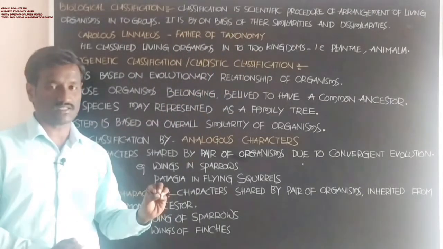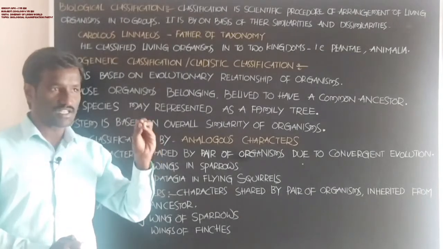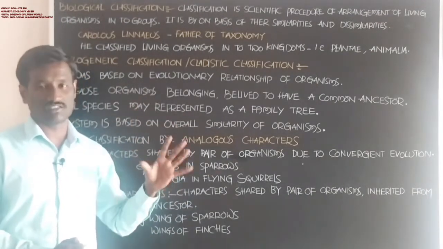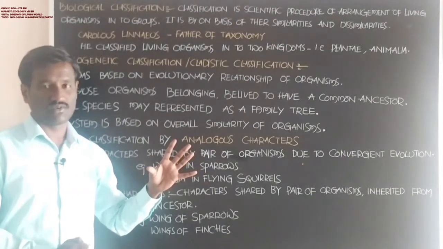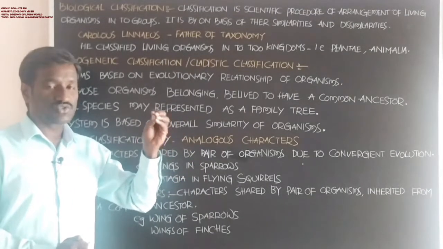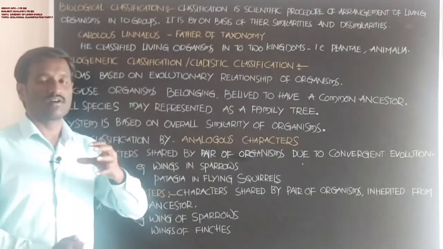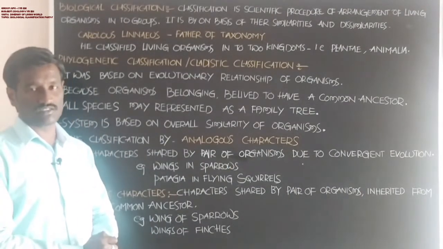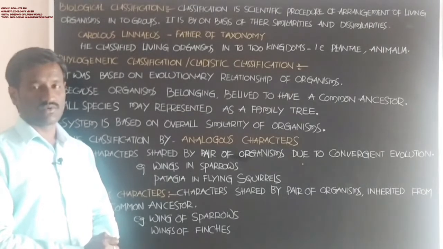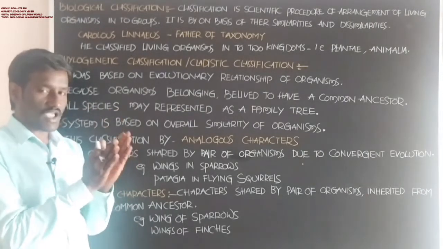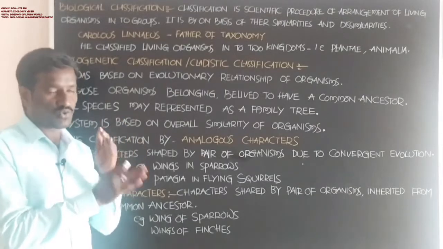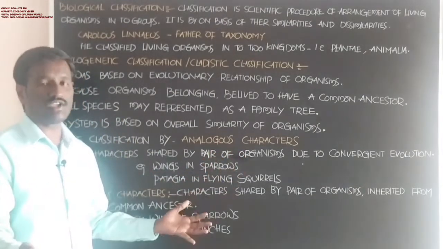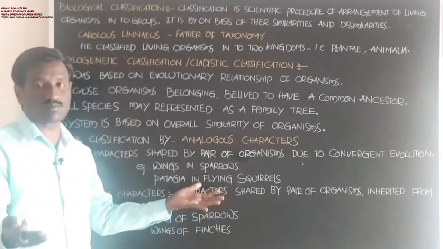An ancestor means the first animal, the first living organism, which shows the way for generating different types of living organisms. Ancestors are the first animals that reproduced and produced different types of individuals, or increased their populations.